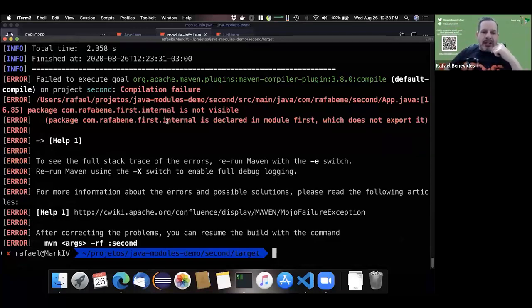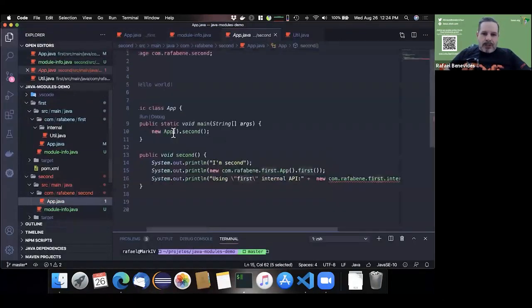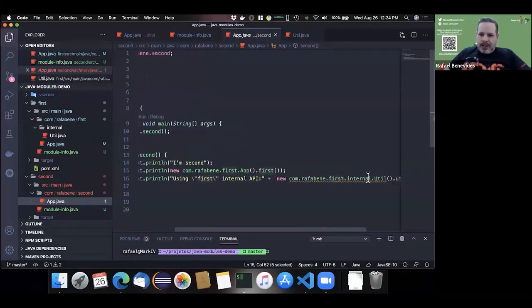So now that I've declared my second as a module, the compiler is saying to me, okay, in the second app.java, first internal is not visible, because I have an import here, right?